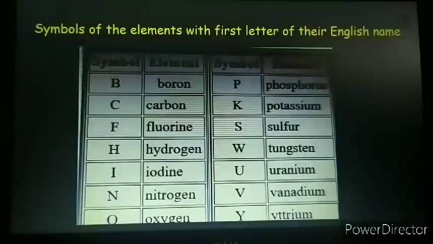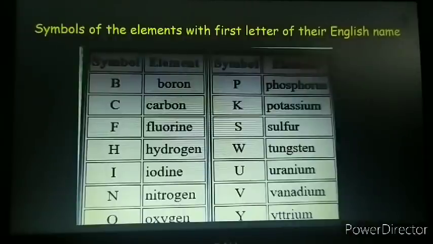As you can see here, so many examples. B for boron, C for carbon, F for fluorine, H for hydrogen, I for iodine, N for nitrogen, O for oxygen, P for phosphorus, K for potassium, S for sulfur, W for tungsten, U for uranium, V for vanadium, and Y for yttrium.